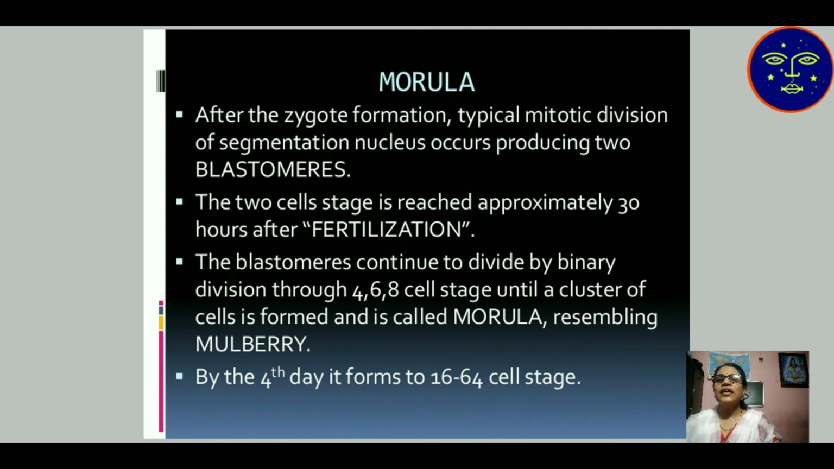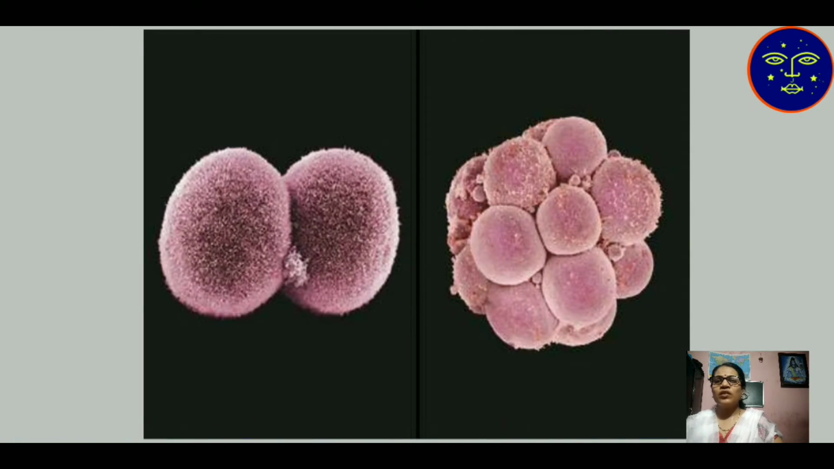Then 4, 6, 8 cell stages are continuously produced. First the zygote has 2n number of chromosomes. Then the first division contains 2n, 2n cells. Then 4 cells of 2n type. Then the 8-cell stage contains 8 cells of 2n type, and each cell resembles the others. By the fourth day, it forms a 16 to 64 cell stage. It means the zygote produces a 16 to 64 cell stage. So the first stage is the blastomere formation.